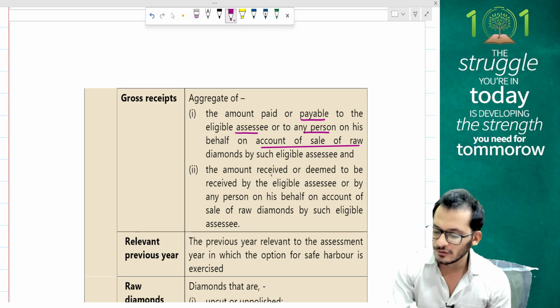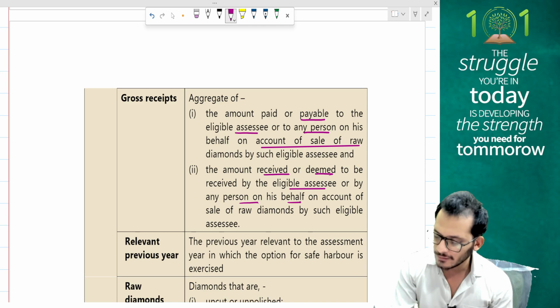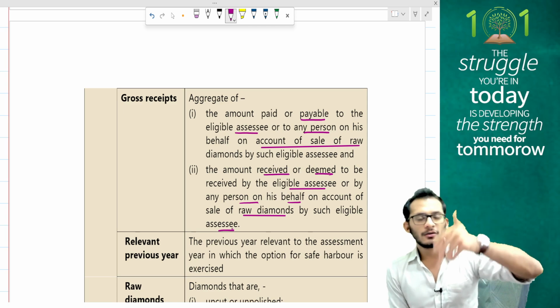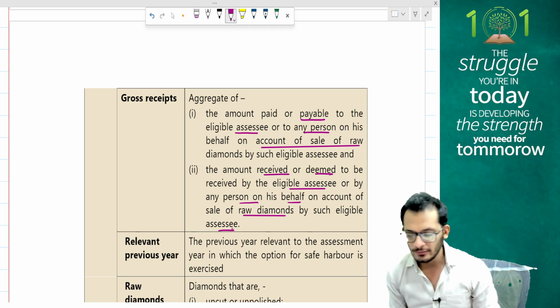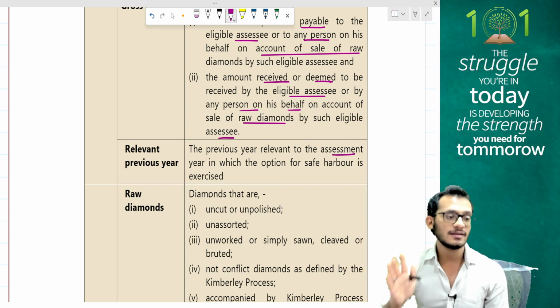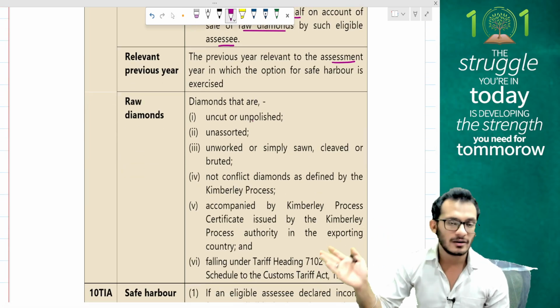The income will also include any amount received or deemed to be received by the eligible assessee, or by any person on his behalf, on account of sale of such raw diamonds by such eligible assessee. So whether you call it payment or receipt, it doesn't matter. You have to take both. The relevant previous year will be the one in which the person is opting for the safe harbor rules. Raw diamonds are basically those diamonds which are uncut, unpolished, unassorted.